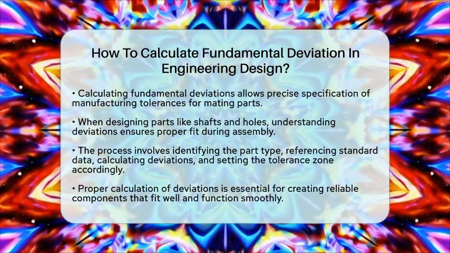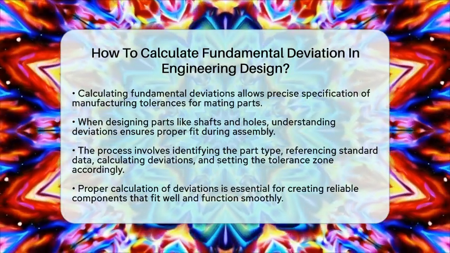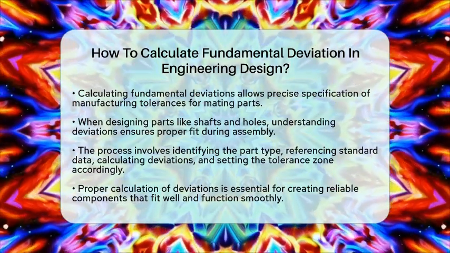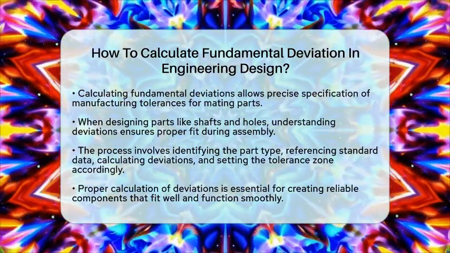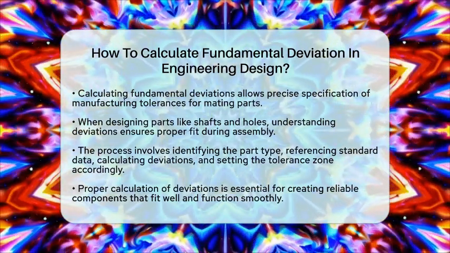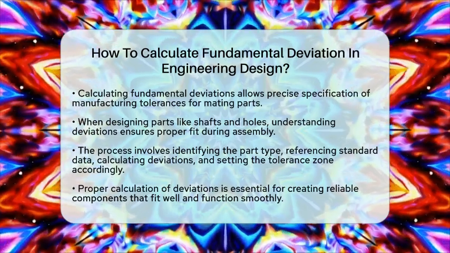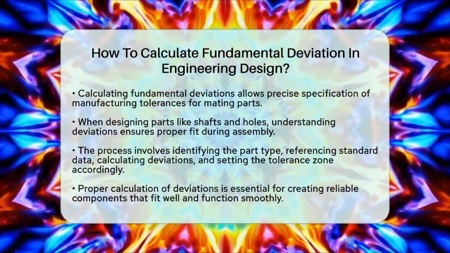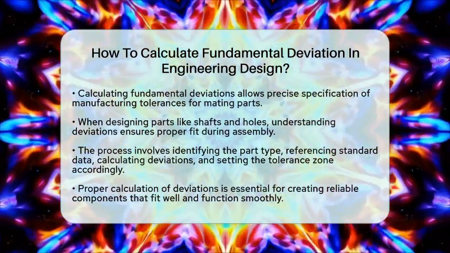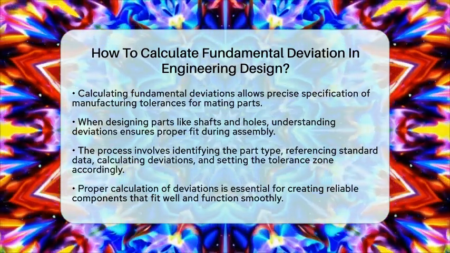To sum it up, start by identifying whether your part is a hole or a shaft, then use standard tables or formulas based on the size and designation. Calculate the upper deviation first, then find the lower deviation by subtracting the tolerance grade. Use these values to position the tolerance zone relative to the basic size, which guides you in designing parts that fit together perfectly. This process is essential in mechanical engineering to create reliable, well-fitting components that work smoothly in any machine.